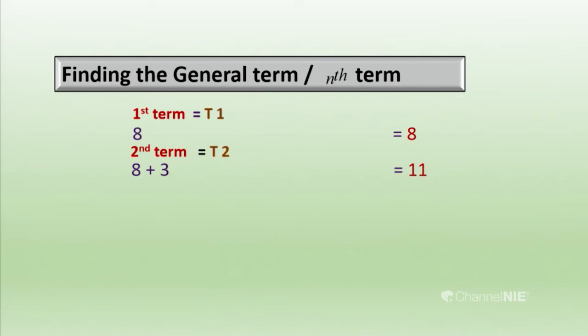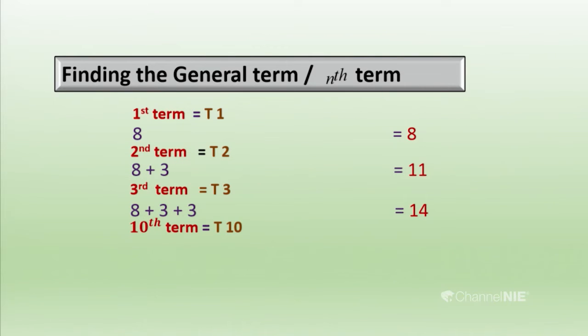And how do we find the third term? We can find the third term by adding two common differences to the first term. So 8 plus 3 plus 3 makes 14. Then we have to find another term, the 10th term. I skip the other terms because it's going like a pattern.